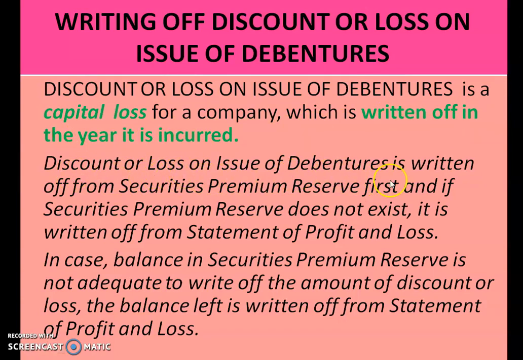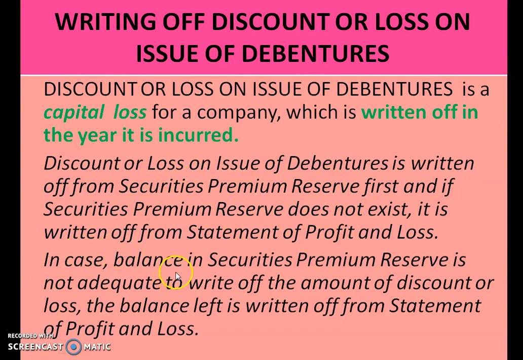Discount or loss on issue of debentures is written off from securities premium reserve first, and if securities premium reserve does not exist, it is written off from the statement of profit and loss. So these are the two alternative ways in which you can write off these losses.